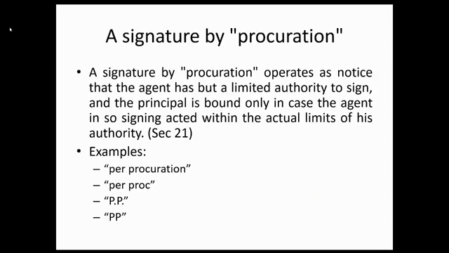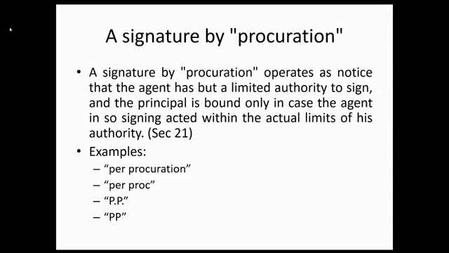Let us proceed now to signature by procuration. Ito laging tinanong sa bar exam before. Sabi niya na signature by procuration operates as a notice that the agent has but a limited authority to sign. And the principal daw is bound only in case the agent in so signing acted within the actual limit of his authority. Okay, example, naglagay ka ng "per procuration," "per proc," "PP," or "p.p."